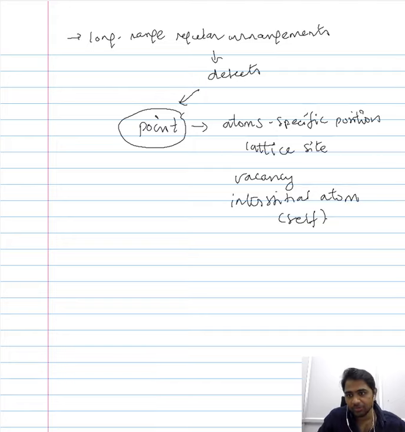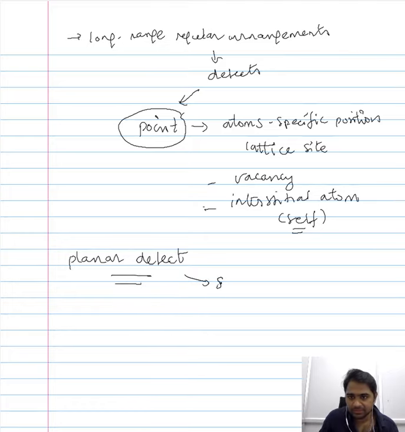In pure materials, we have the term self in order to indicate that we are observing this particular defect in a pure material, and the atom that we see in the interstitial or non-lattice site should ideally be present at the lattice site. And in addition to the point defect, we considered a planar defect, which is largely categorized under line defect, and this planar defect is referred to as the stacking fault.